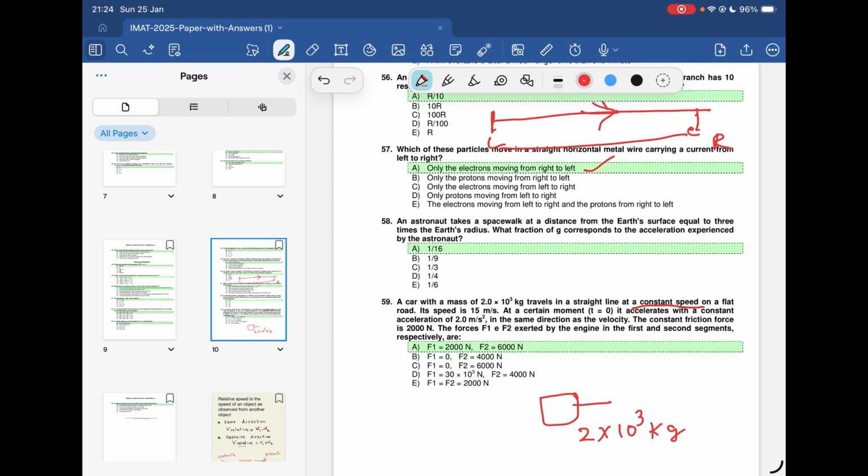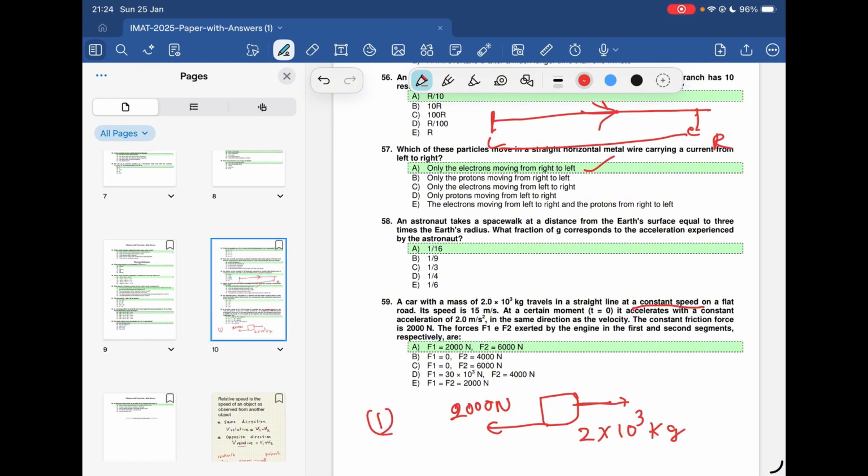At a certain moment it accelerates with a constant acceleration of 2 meters per second squared in the same direction as the velocity. The constant frictional force is 2000 Newton. If the frictional force is 2000 Newton, for the object to move at a constant velocity itself, the resultant force would be 0.